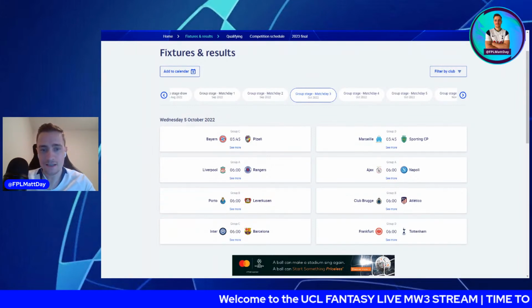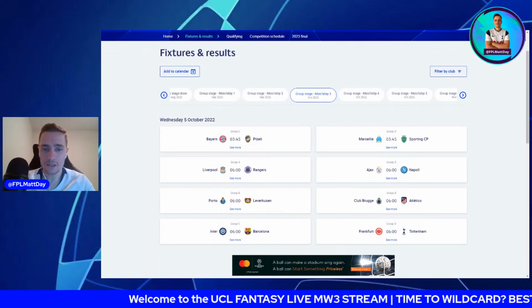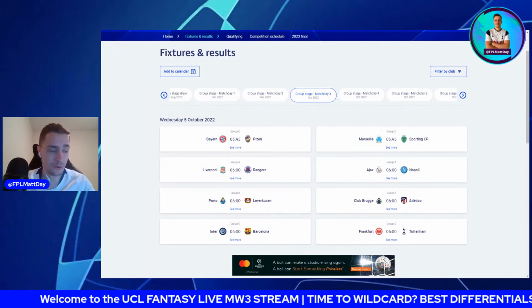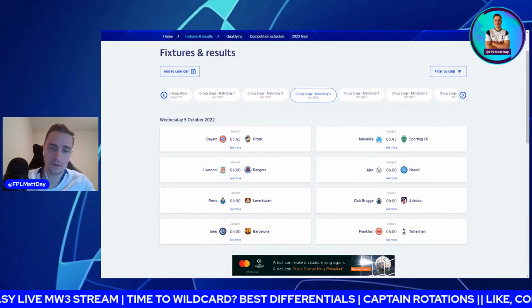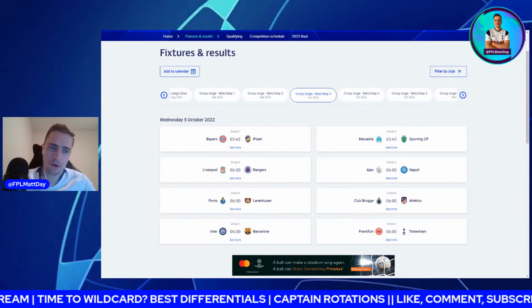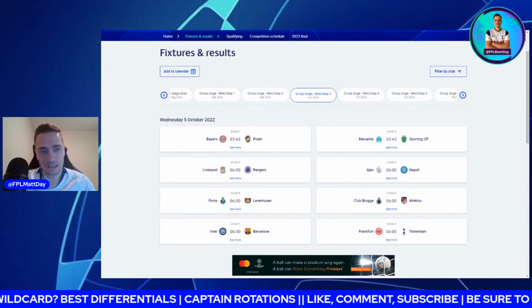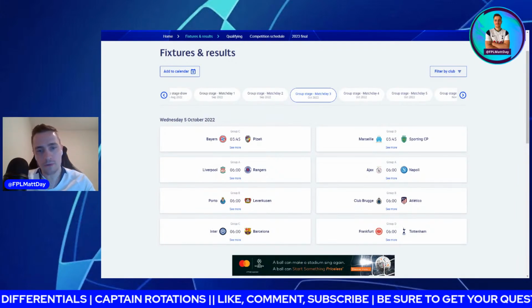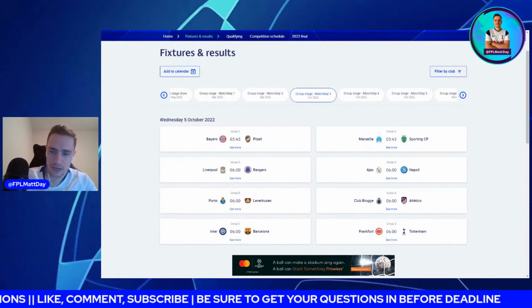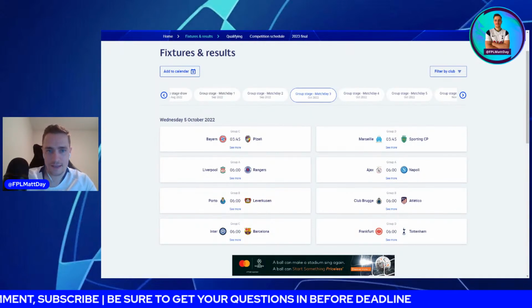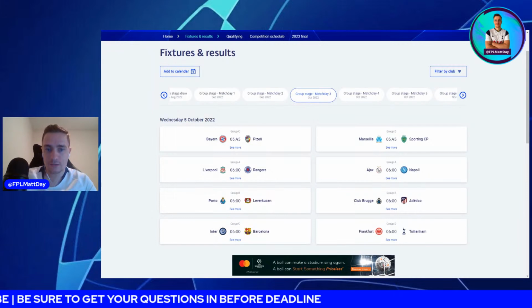But again, Leverkusen did lose 4-0 on the weekend to Bayern Munich, but then so do a lot of teams losing to Bayern Munich. I'm thinking I might go with Frimpong again. He got the 2 assists in the last game. He was subbed off at half-time against Bayern Munich on the weekend. So if I'm going to go for someone in this game, I'll go with Frimpong. He did get a couple of assists in the last match.